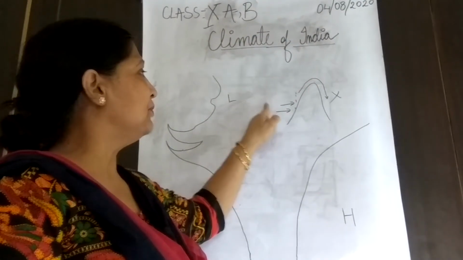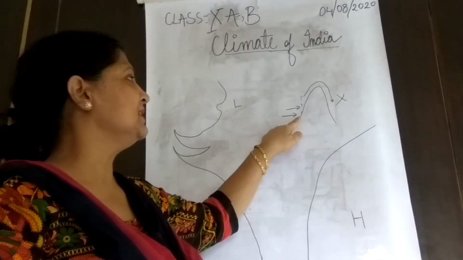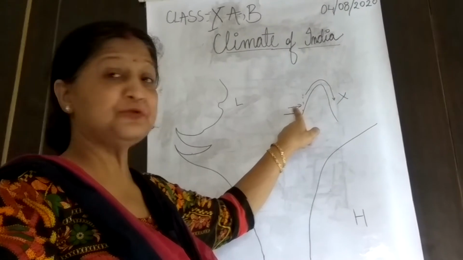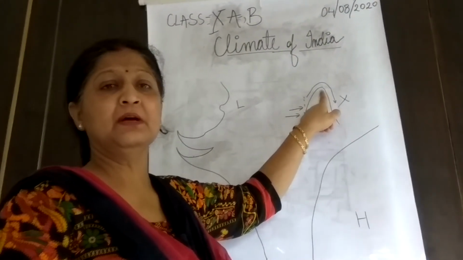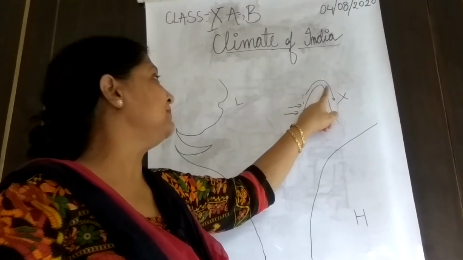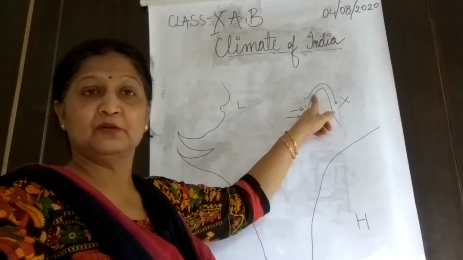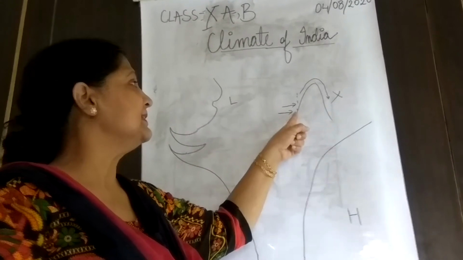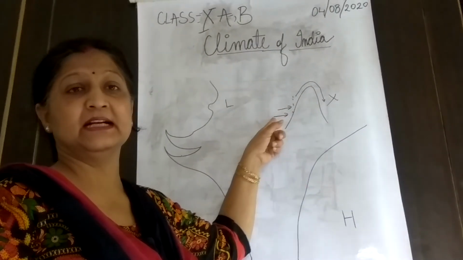Now what happens when the moisture starts coming to this region? Because of the mountain, the mountain forces the wind to rise to the top of the mountain where the temperature falls. And as the temperature falls, whatever moisture is there in the wind starts shedding in that region.